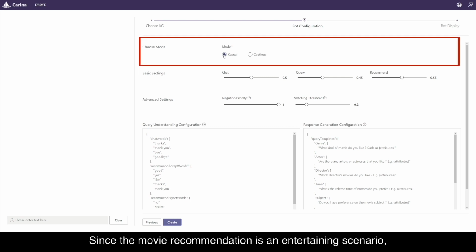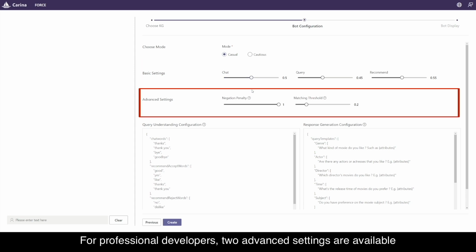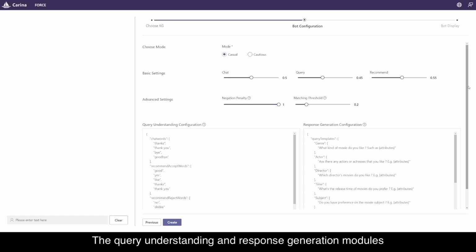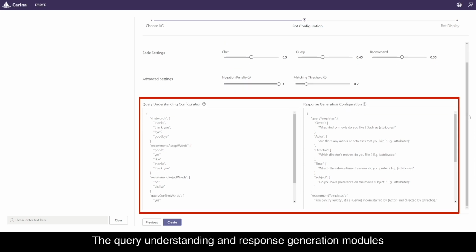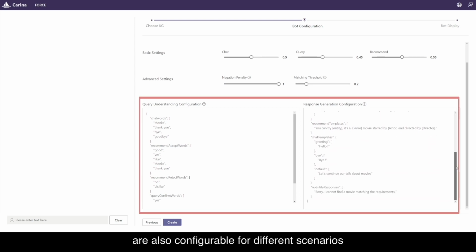Since the movie recommendation is an entertaining scenario, it is suitable to use the casual mode. Developers can further customize the style of the bot by adjusting the ratio of 3 bot intents. For professional developers, 2 advanced settings are available. The query understanding and response generation modules are also configurable for different scenarios.